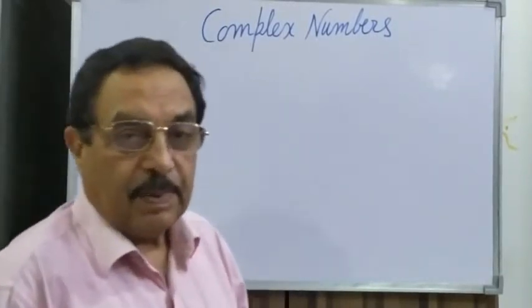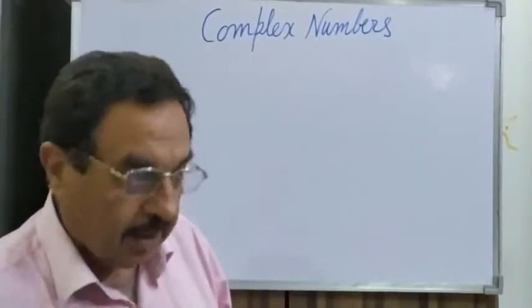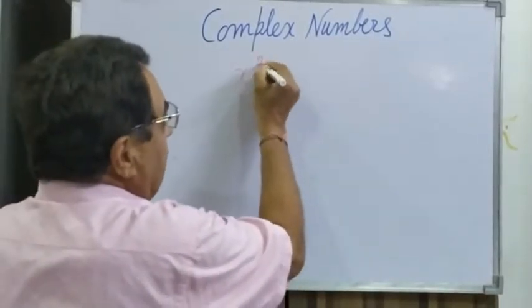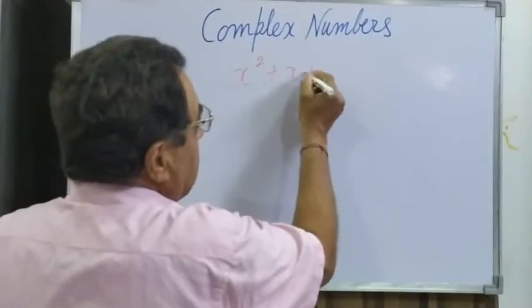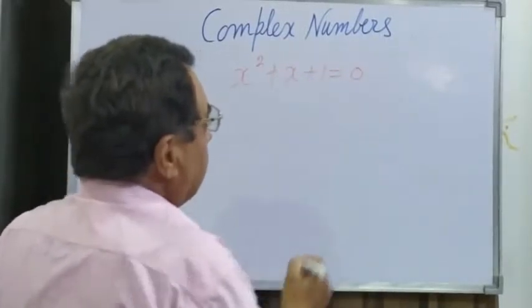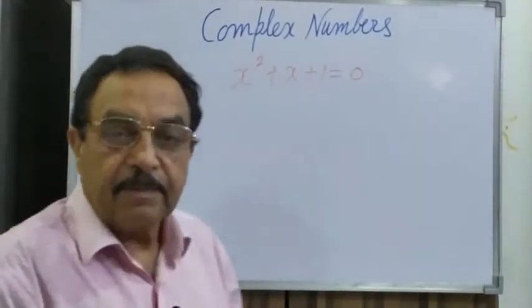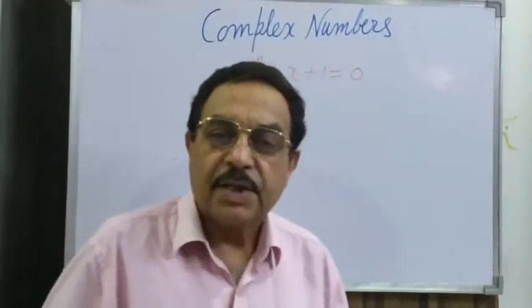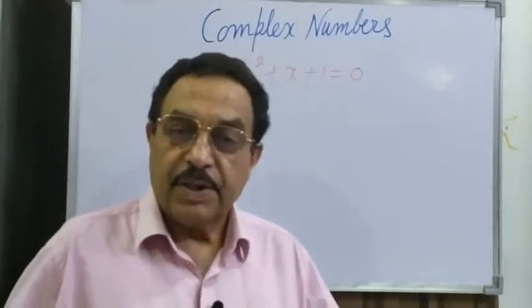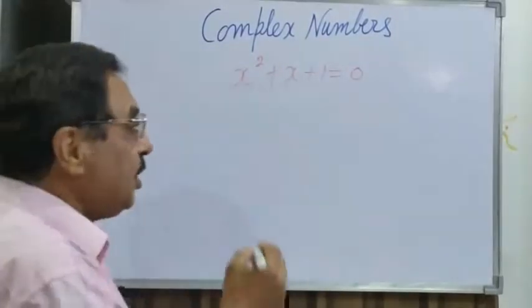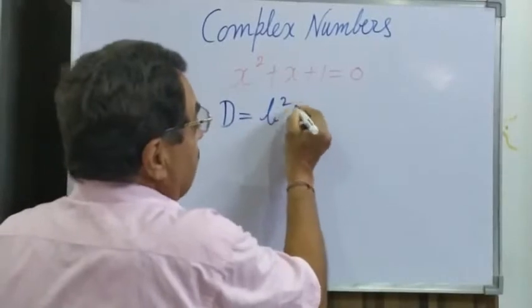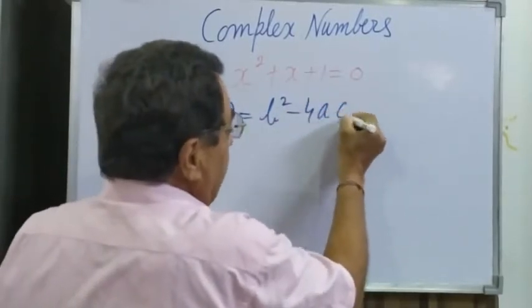I'll give you an example. In class 10th, you must have read a quadratic, x square plus x plus 1 equal to 0. This quadratic used to be given to you, and it was asked whether a root exists or not. What you used to do is find the discriminant, which is b square minus 4ac.